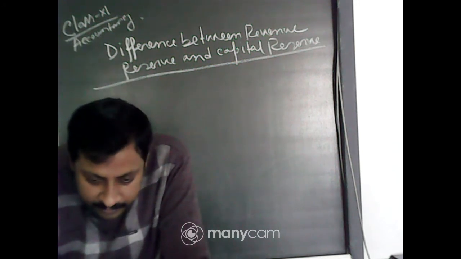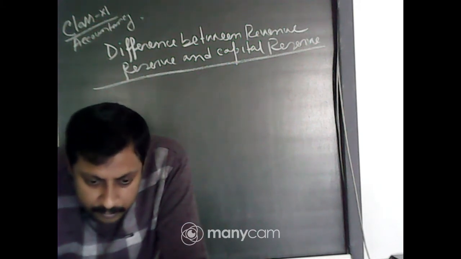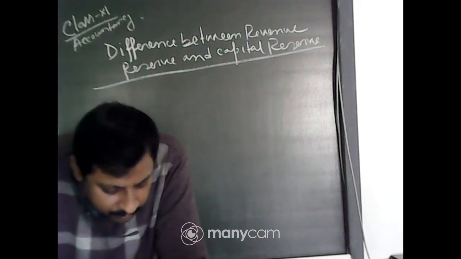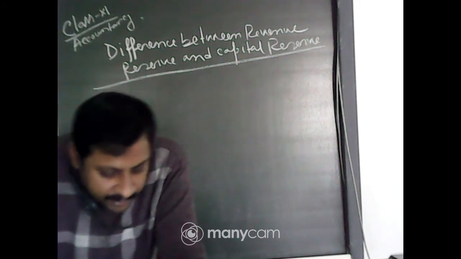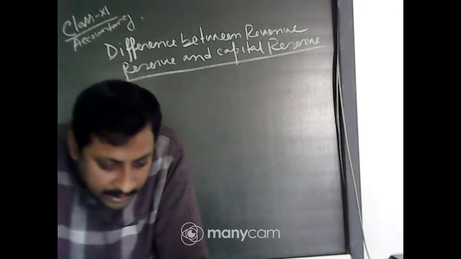Now first is revenue reserve. It is created out of revenue profits which arise out of normal operating activities.